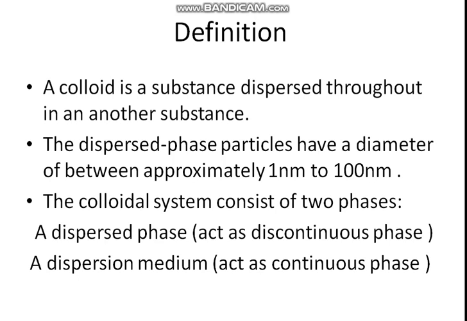In a colloidal system, one phase is the dispersed phase. It means it is acting as the discontinuous phase. It is present in less quantity as compared to the dispersion medium. And the dispersed phase particles have a diameter of approximately 1 nanometer to 100 nanometer. That is, the size is as small as 1 nanometer to as big as 100 nanometer, but the size should lie in between this range.